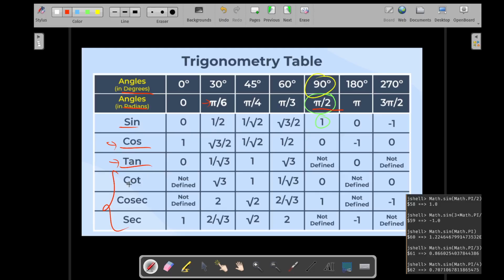For example, say I want to find cot 45 degrees, how would I do that? Cot 45 degrees should be 1, right?